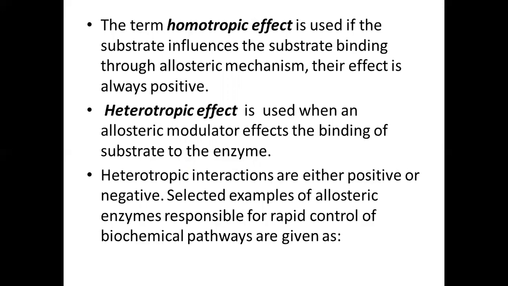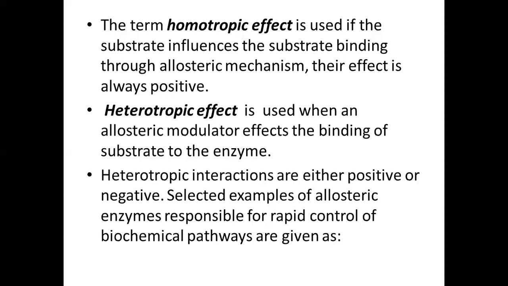It will promote more substrate binding at the allosteric site of the enzyme. Homo means the same type of thing promotes the same substance binding at the allosteric site. Substrate is already there, and it is now promoting the binding to the enzyme. So the overall effect is homotropic.